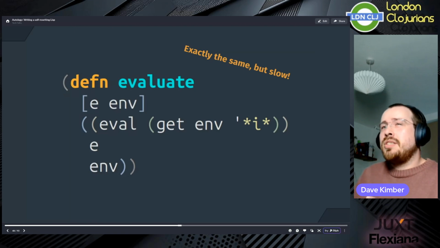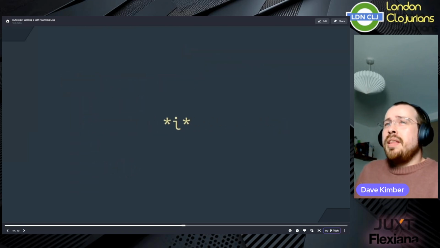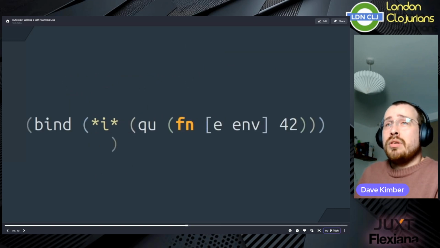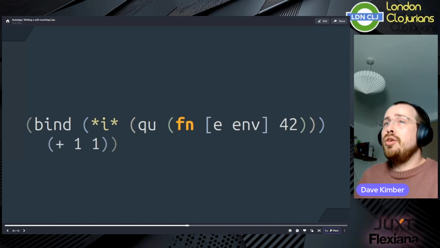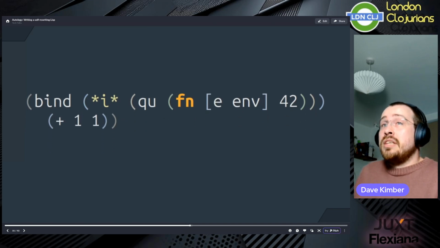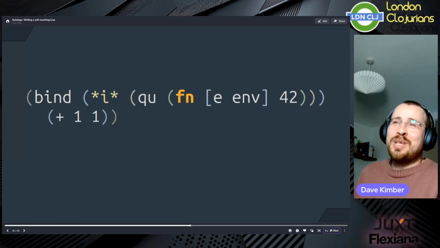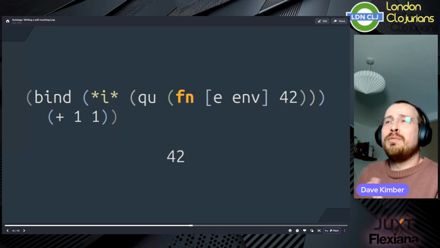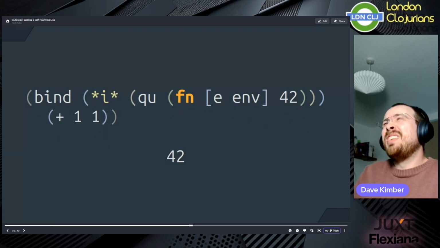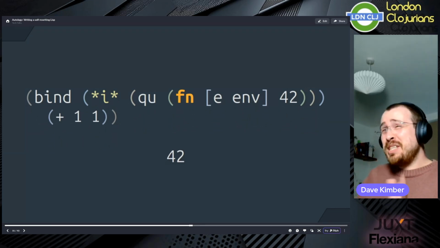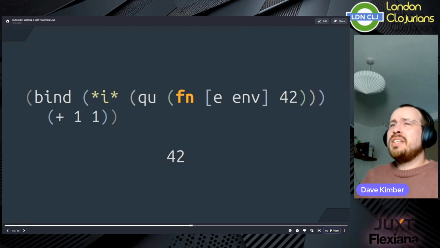However, we now have access to this special symbol I inside the programs that we're writing. It's in the environment. It's always in scope. If we were to rebind this variable to a new tree of lists that represent a different valid interpreter function, then any code within the scope of that binding will be evaluated using that newly provided interpreter. So this new interpreter completely ignores both the expression and the environment and always returns the number 42. Is this useful? No. Is it a language? No. Yes. Debatable?